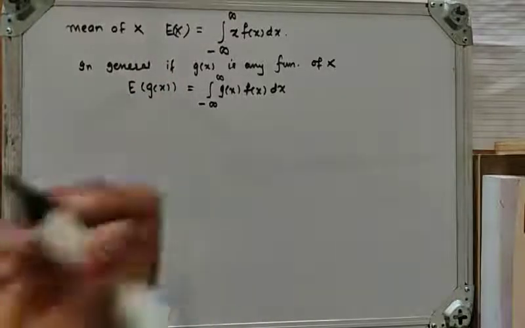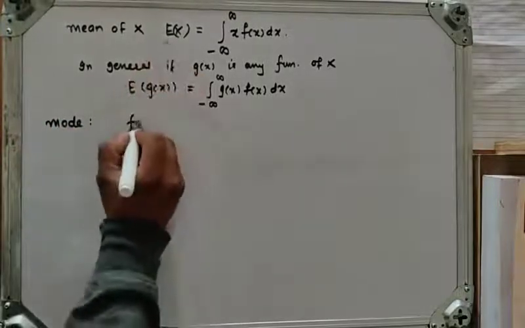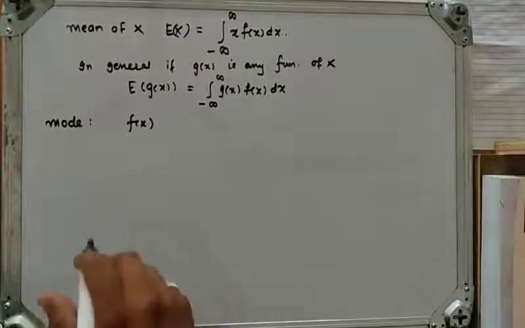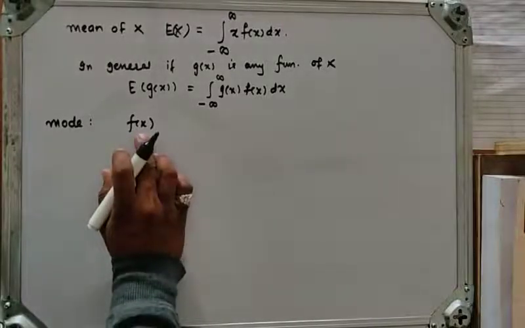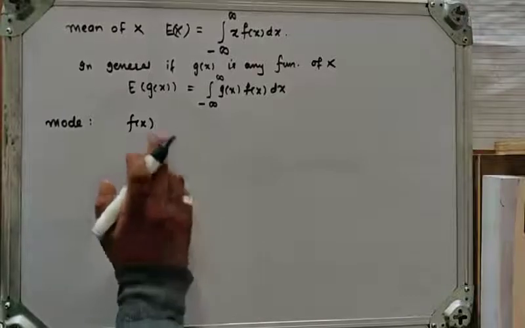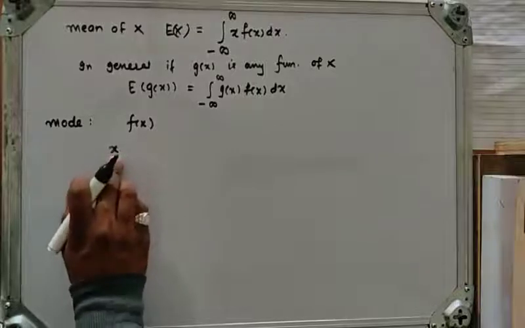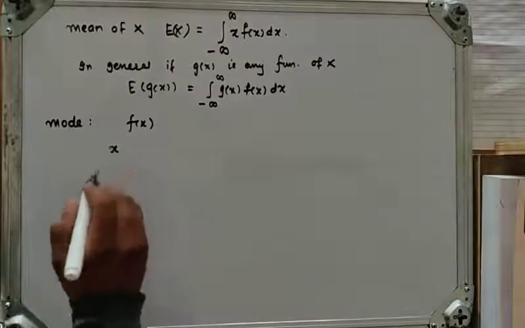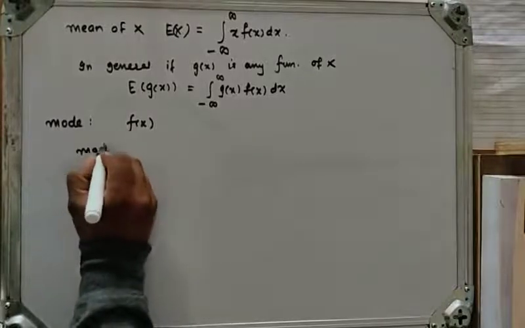Also we have seen mode. So what is meant by mode? We have given f of x as a given function, and from this f of x we have to find out the value of mode. Mode is the value of x for which f of x is maximum. We say that x is a mode if f of x gets maximum value, so mode is obtained by solving